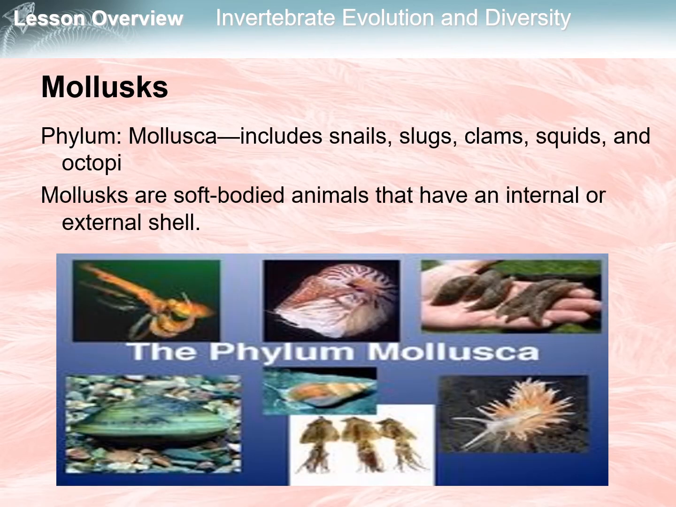Now the phylum Mollusca, or the mollusks, includes snails, slugs, clams, squids, and octopi. Mollusks are soft-bodied animals that have an internal or external shell. They have true coeloms surrounded by mesoderm and complex organ systems. Many mollusks have a free-swimming larva or immature stage called trochophore.